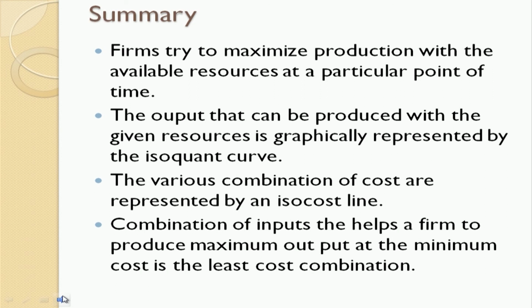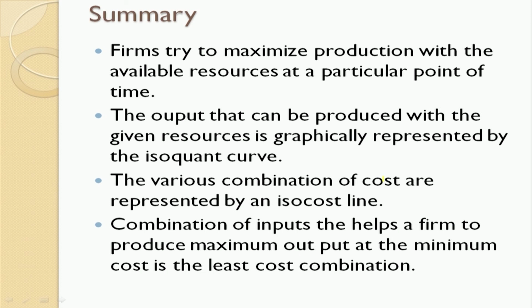Firms try to maximize production with the available resources at a particular point in time. The output that can be produced with the given resources is graphically represented by the isoquant curve. What level of quantity can be produced with the available resources is already discussed with the isoquant curve. The various combinations of cost can be represented in the form of an isocost line.